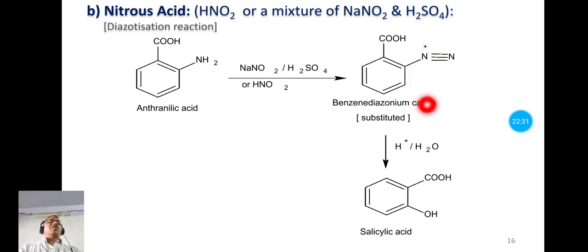So this product is known as benzene diazonium cation, and this benzene diazonium cation on acid hydrolysis forms the salicylic acid, that is orthohydroxybenzoic acid. So this is the product that is obtained by the acid hydrolysis of benzene diazonium cation.